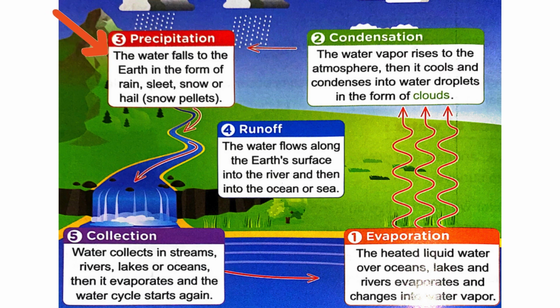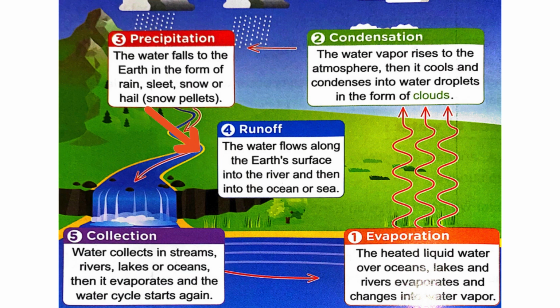The water falls to the earth's surface in the form of what? Rain, sleet, and snow, or hail, which is snow pellets. Okay, and here we have two steps. Yes, so we have runoff, as the water flows along the earth's surface into rivers and then into oceans or seas.